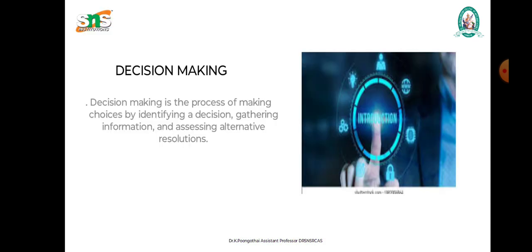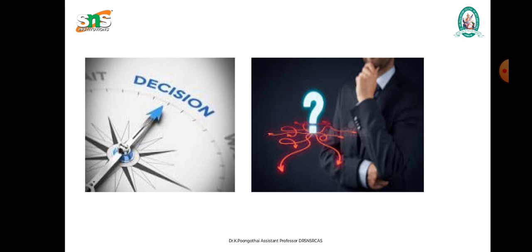Decision making is a process of making a choice by identifying a decision, gathering information, and assessing alternative resolutions. So, decision making is the core of planning. Decision making is essential to management. It is a part of planning, and the success of planning depends upon sound decision making. It is a human process. Decision making is a mental process. It is a process of selecting the best alternative course of action.